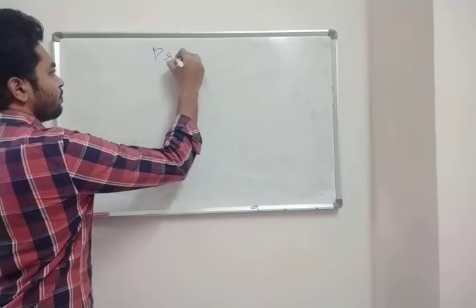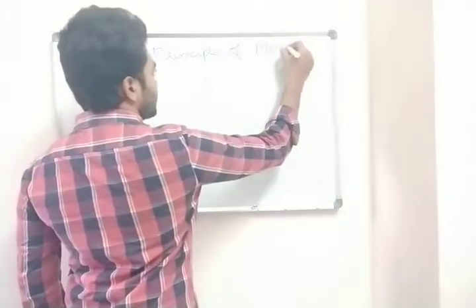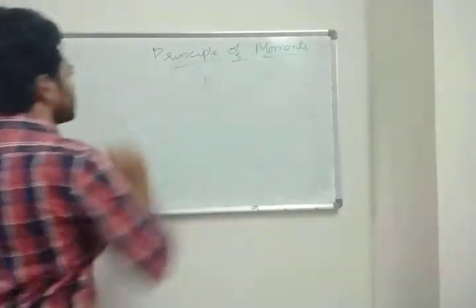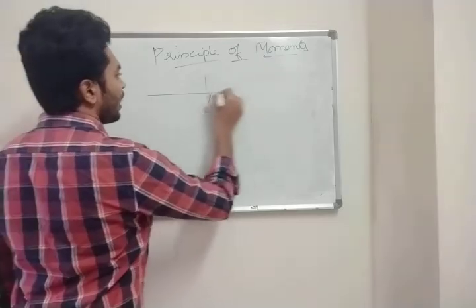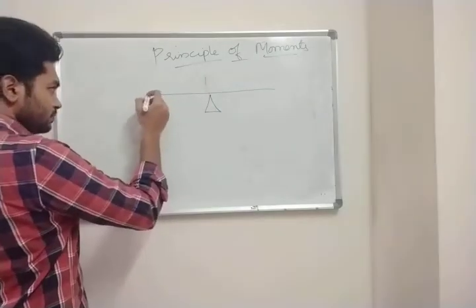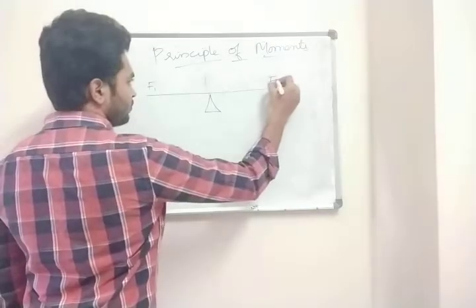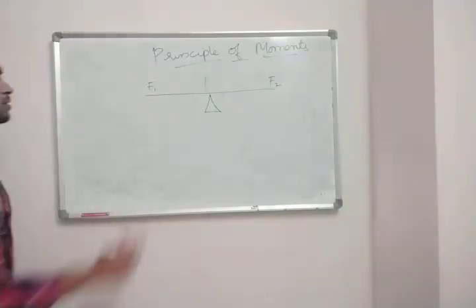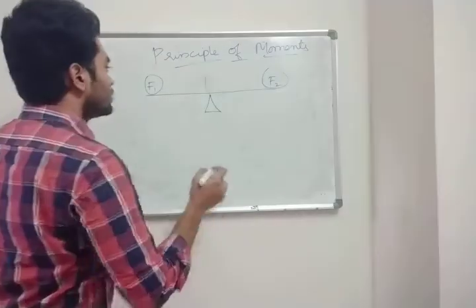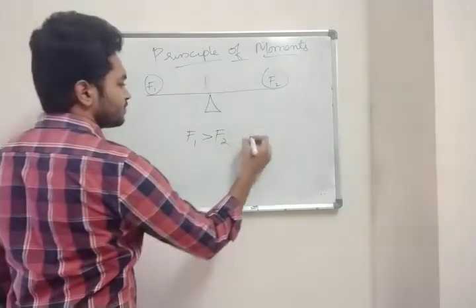principle of moments. Now what is this principle of moments? Suppose here you take a fulcrum. Here some persons are sitting. Suppose F1 is sitting and F2 is sitting. F1 and F2 are sitting. So this is F1, this is F2. Suppose F1 is greater than F2 in weight.